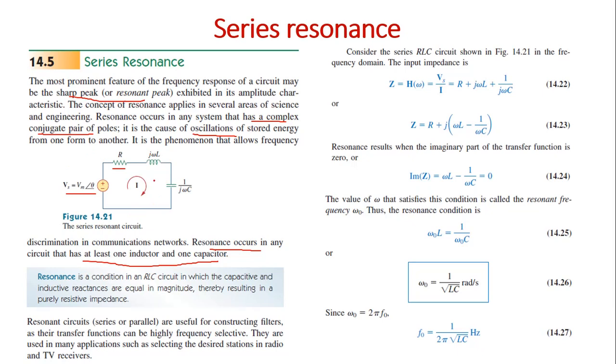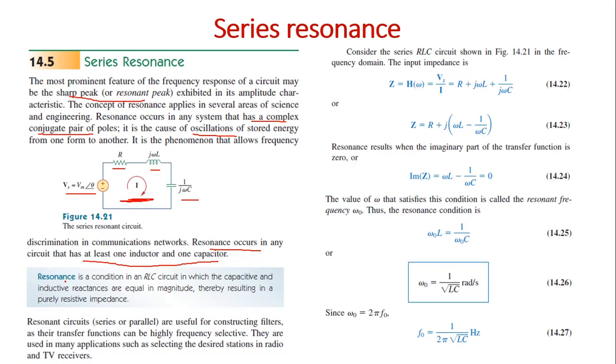If it had been represented in the time domain, then the inductor would be represented simply as L, and the capacitor simply as C. But this is a frequency domain circuit, right? So L is represented as j omega L, and C is represented as 1 by j omega C. So this is a series resonance circuit. All these components are connected in series with this voltage source. Because of this, there is a current flow in the circuit, and that is taken as I.